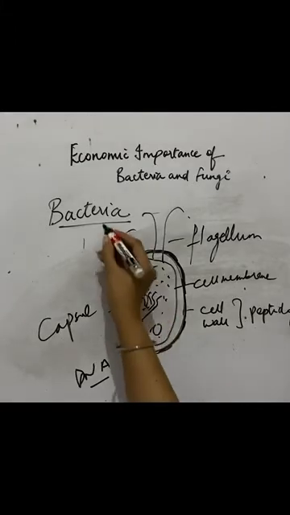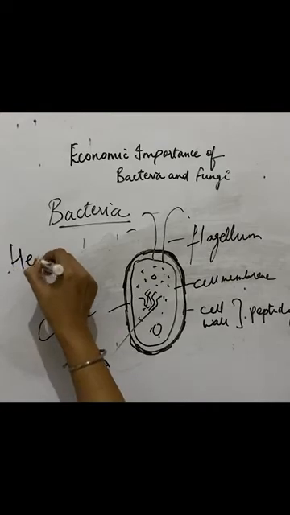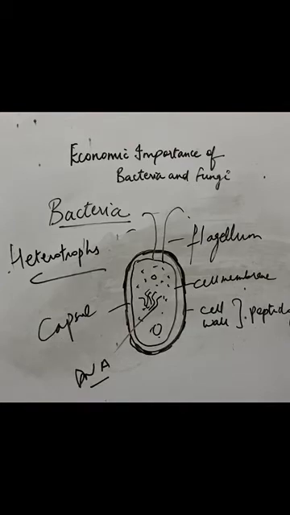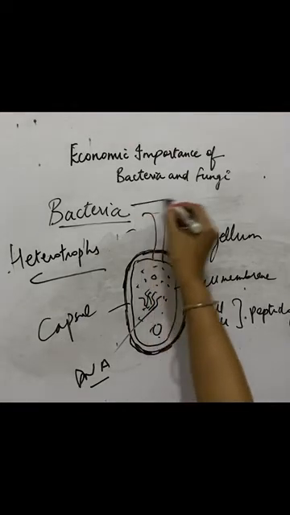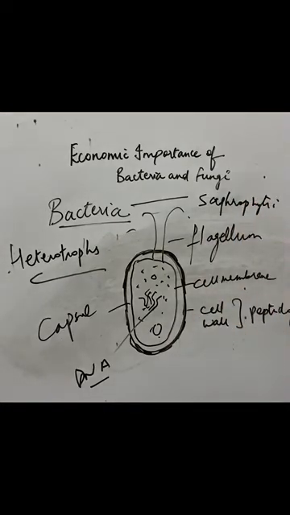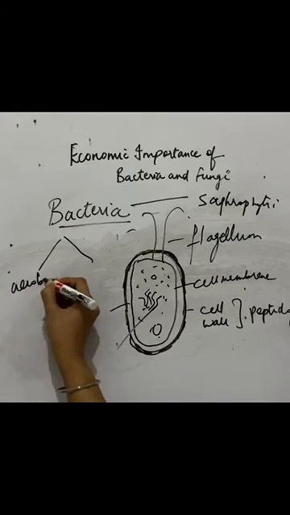Okay, so what does this bacteria eat? It does not have any chlorophyll or anything like that. So bacteria basically feeds on other organisms. Such organisms are known as heterotrophs, which depend on others for food. Bacteria which basically feed on dead and decaying material are known as saprophytic. And the ones which live on a living organism and take their food from it are known as parasitic, right? Talking about respiration, bacteria can respire in the presence of oxygen as well as in the absence of oxygen. If bacteria is respiring in the presence of oxygen, we call it aerobic respiration.